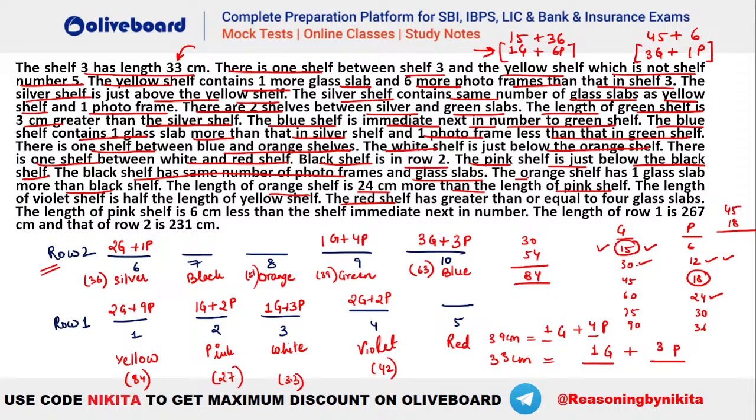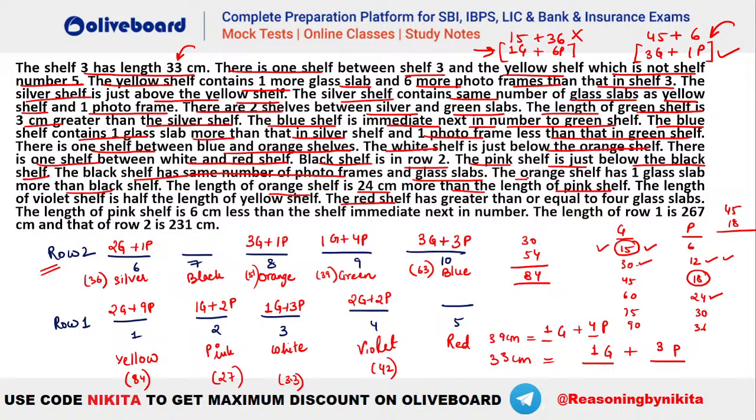It is given the orange shelf has one glass slab more than that of the black shelf. So if orange is 1g plus 6p, that means black should have 0g, because orange is 1g more, isn't it? So that means this is not a possibility. So you will have to consider this value, that means we have 3g plus 1p for orange here.